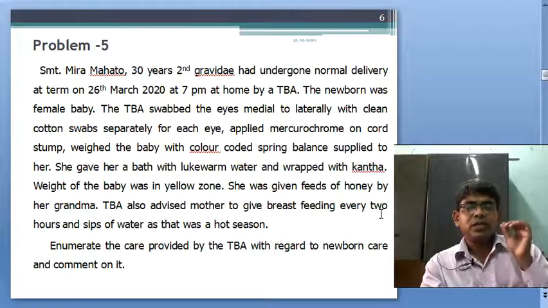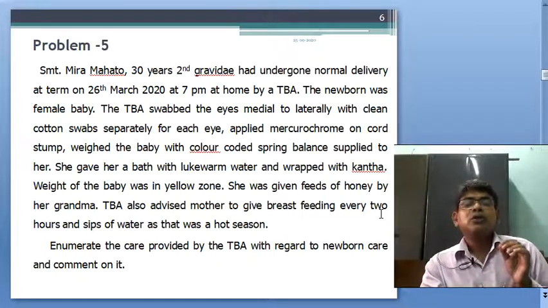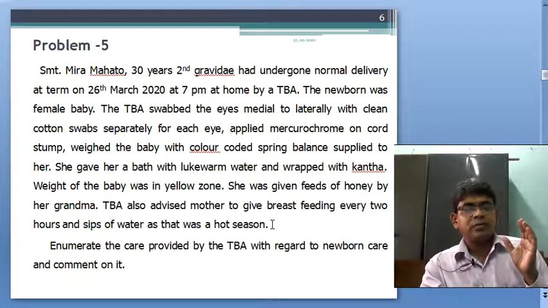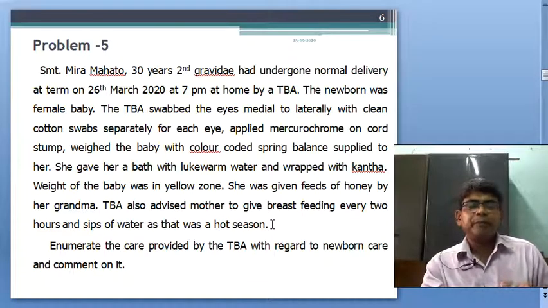There is no need of water, because mother's milk, breast milk, has enough water to meet the thirst of the baby.